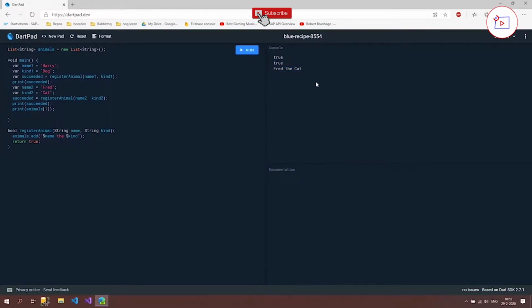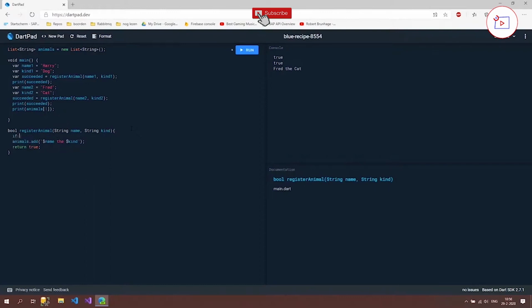So what is handy about this actual register method? Because in this case we could also just copy this and paste it here, and then we don't have the hassle of this method. Well, in many cases, when you get input from users, you might want to validate if these inputs are actually what you expected. The way we can do that is by actually using an if statement. So let's take a look at this.